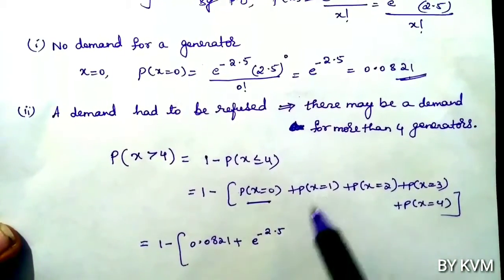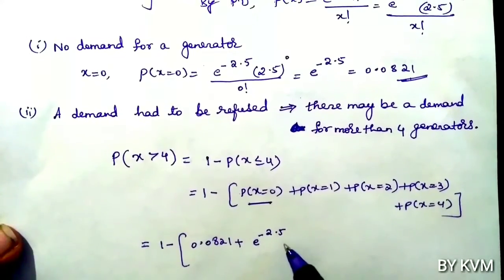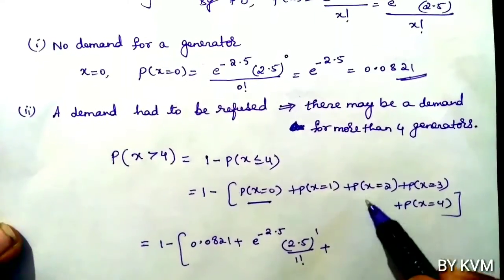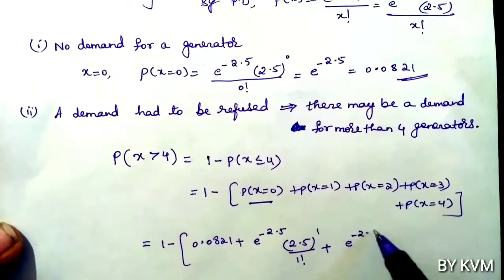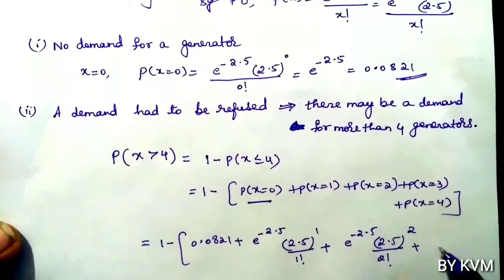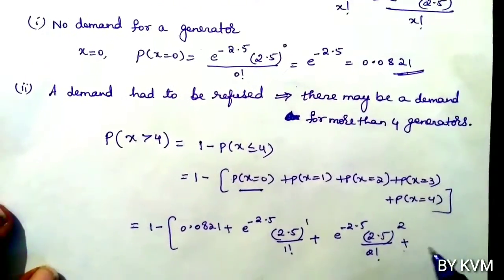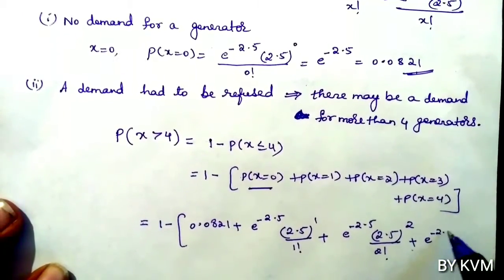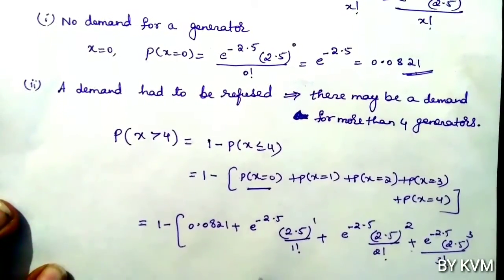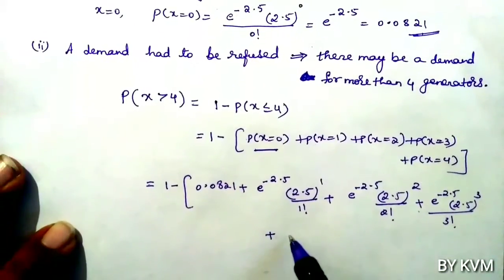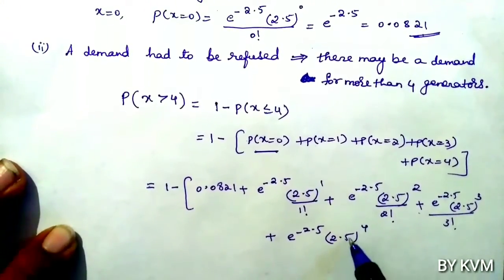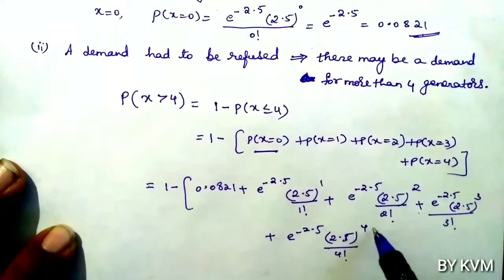Probability of x equals 0 plus probability of x equals 1, e power minus 2.5 into 2.5 whole power 1 by 1 factorial, plus probability of x equals 2, e power minus 2.5 into 2.5 whole square by 2 factorial, plus probability of x equals 3, e power minus 2.5 into 2.5 whole cube by 3 factorial, plus probability of x equals 4, e power minus 2.5 into 2.5 whole power 4 by 4 factorial.